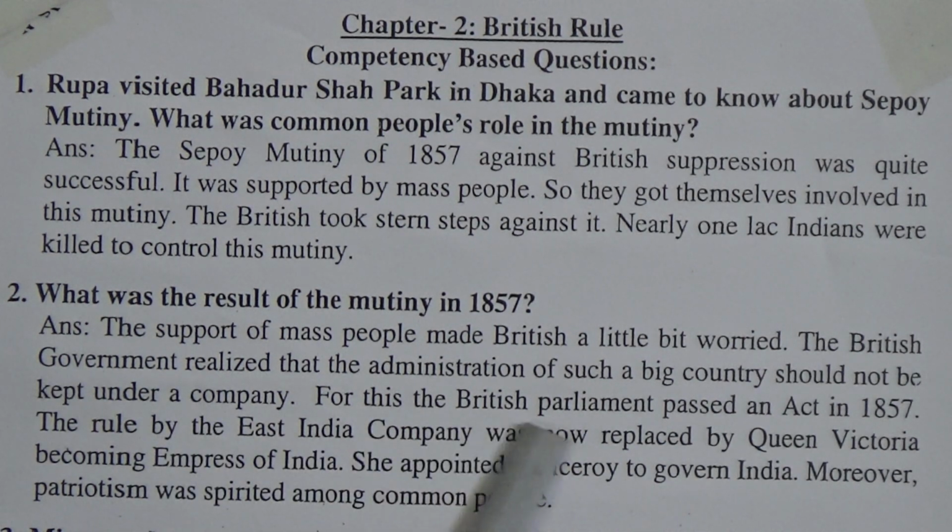For this, the British Parliament passed an act in 1857. The rule by the East India Company was now replaced by Queen Victoria, becoming Empress of India. She appointed a viceroy to govern India. Moreover, patriotism was spread among common people.